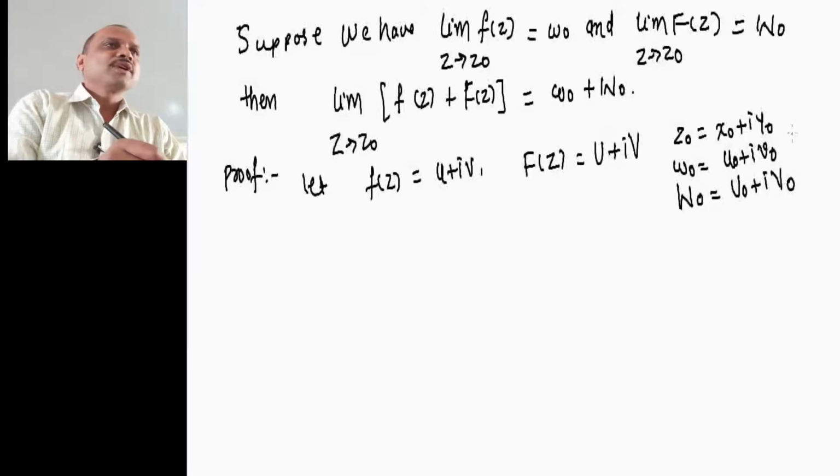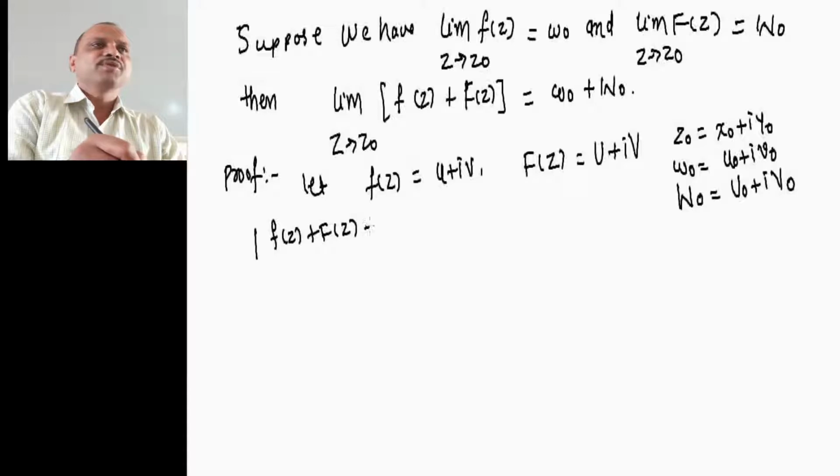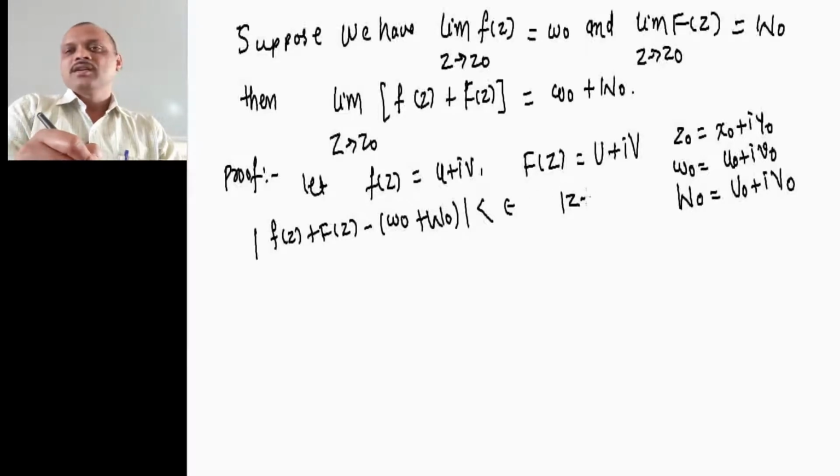Now what we have to show is that the modulus of small f of z plus capital F of z minus w0 plus capital W0 is less than epsilon whenever mod z minus z0 is less than delta. This is what we want to prove.